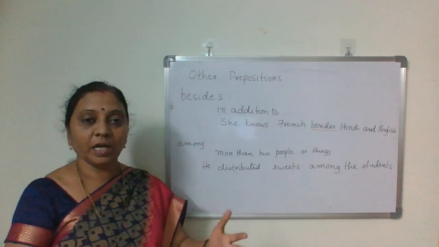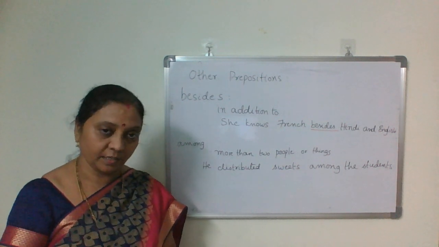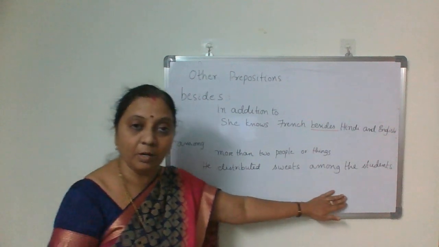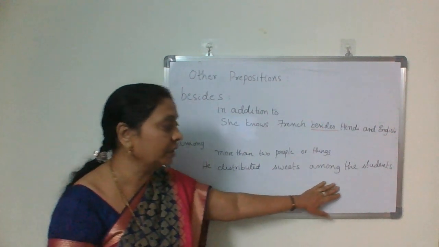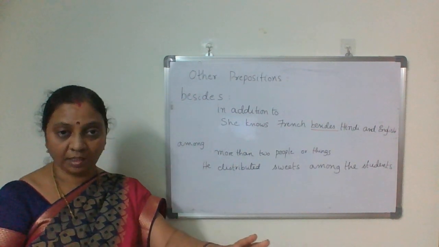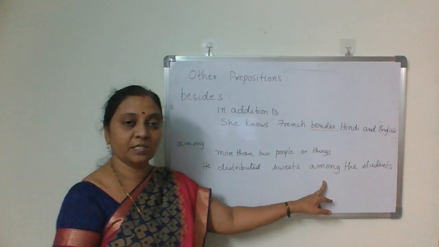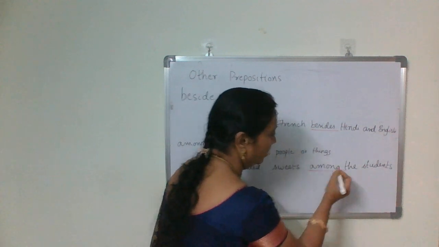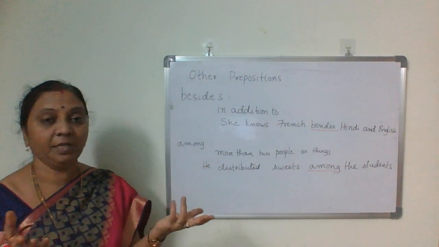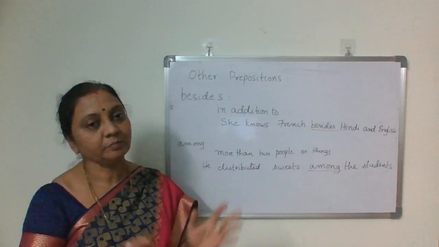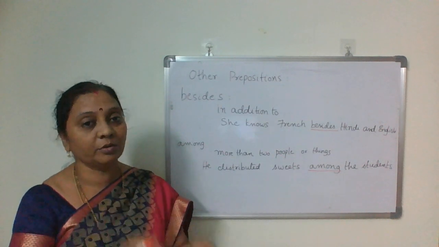Among means more than two persons or objects. He distributed sweets among the students. Here among refers to not only one or two students, but more than two. So he distributed sweets among the class. Maybe you don't know the number, but it is sure that it is more than two.